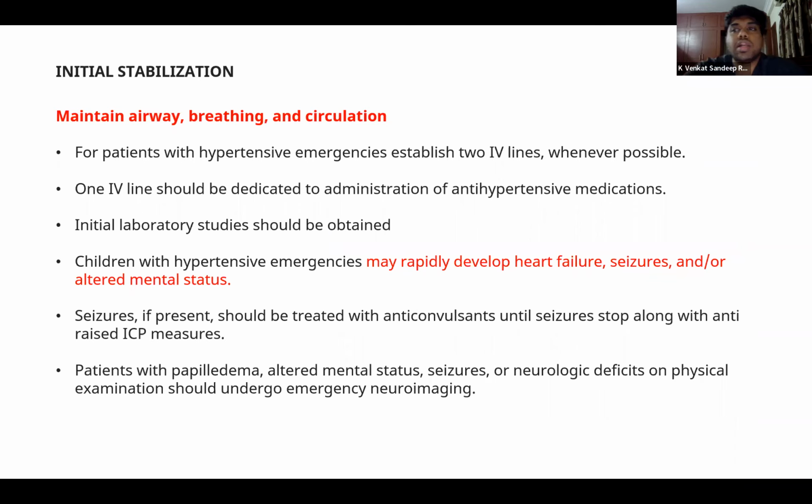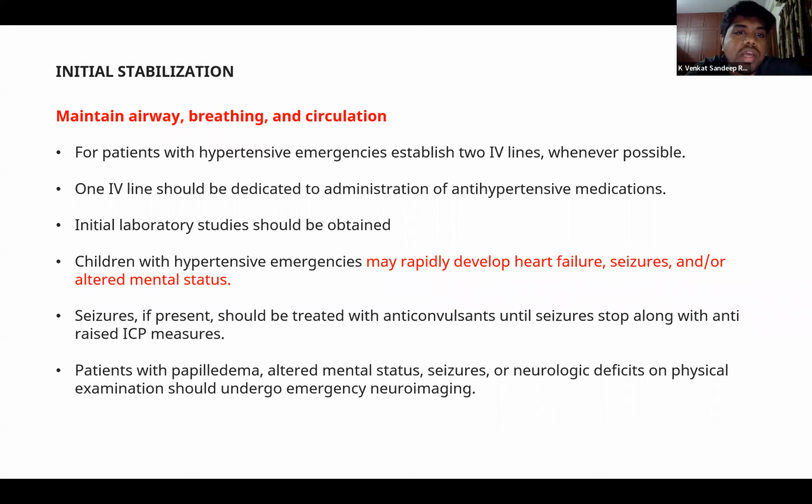We will come to this again in the later slides. So whenever a child comes to you in hypertensive emergency, as we've already seen in many other discussions before, the primary goal is always to maintain airway, breathing, and circulation. This is done for all the patients. Apart from this, we also have to establish 2 IV lines whenever possible.